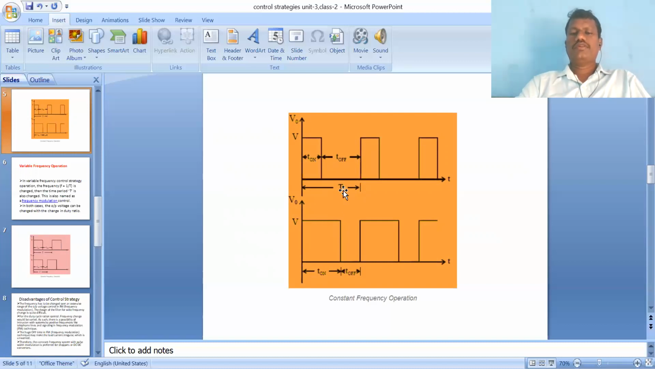Constant frequency means T is maintained constant and T on is varied. It is also called constant frequency operation, and also pulse width modulation.